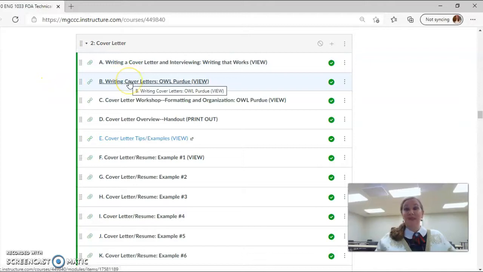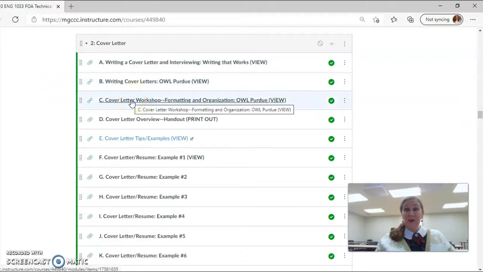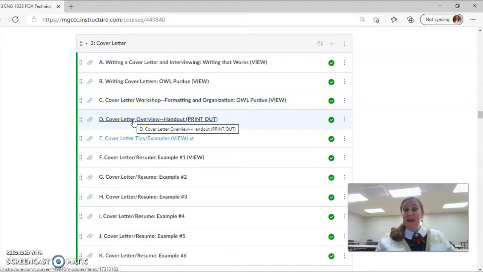They have just kind of instructions on how to write it, also the overall formatting and organization. It goes through each section and paragraph of the cover letter. This particular handout, letter D, I actually created. I would like for you to print out letter D, the cover letter overview handout, so you can look at the paragraph by paragraph structure of my expectations for your own cover letters.